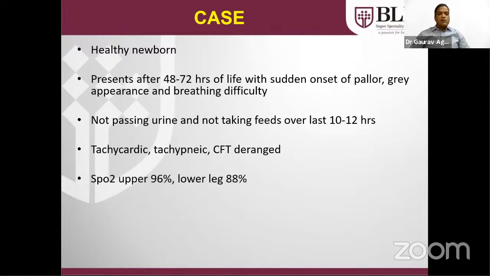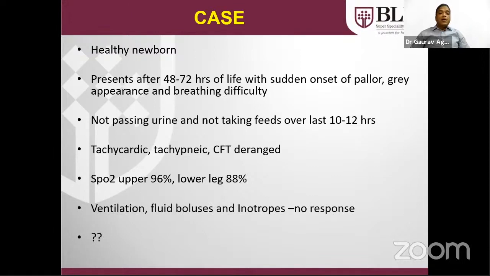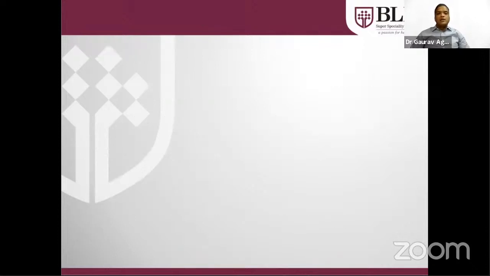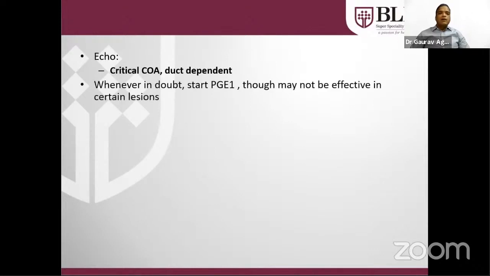Upper limb saturation was 96% and lower limb saturation was 88%. There was a significant saturation difference between upper and lower limb. Ventilation, fluid resuscitation, and inotropes were not giving any response. As saturation was lower in the lower limb, there was some form of PDA shunting right to left. Echo showed critical coarctation of aorta that was PDA dependent. Whenever in doubt, we can start prostaglandin infusion, but in some cases it can be detrimental.